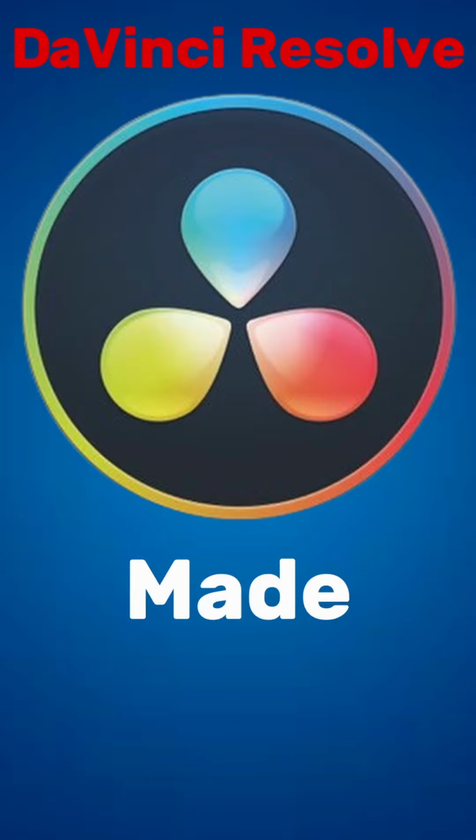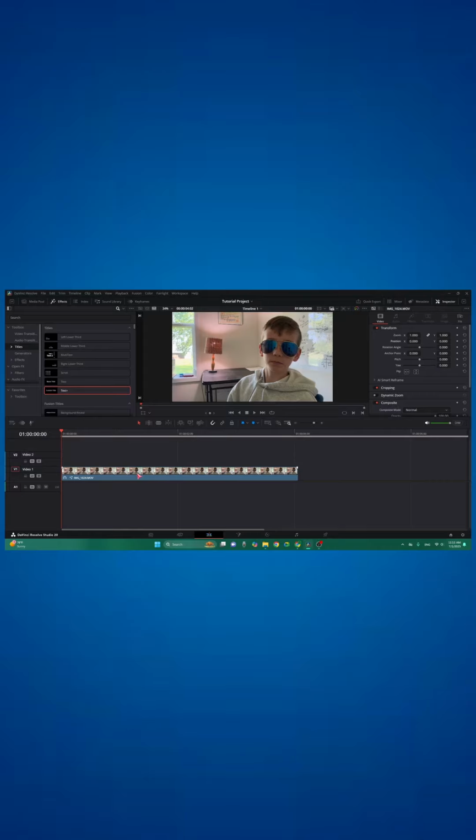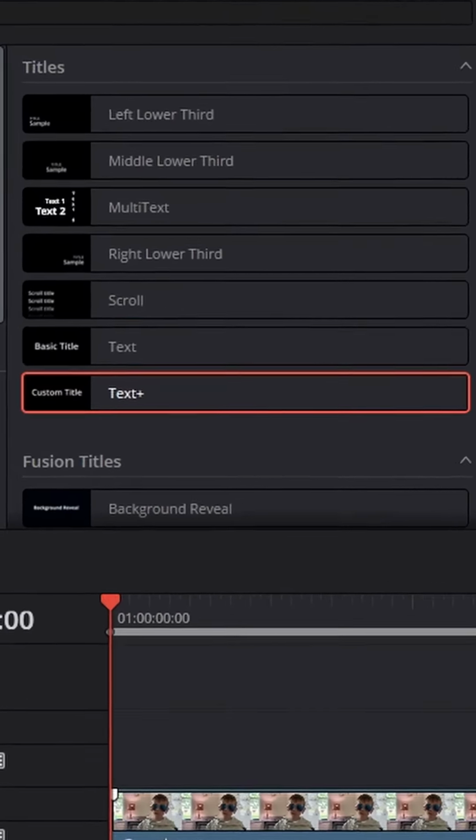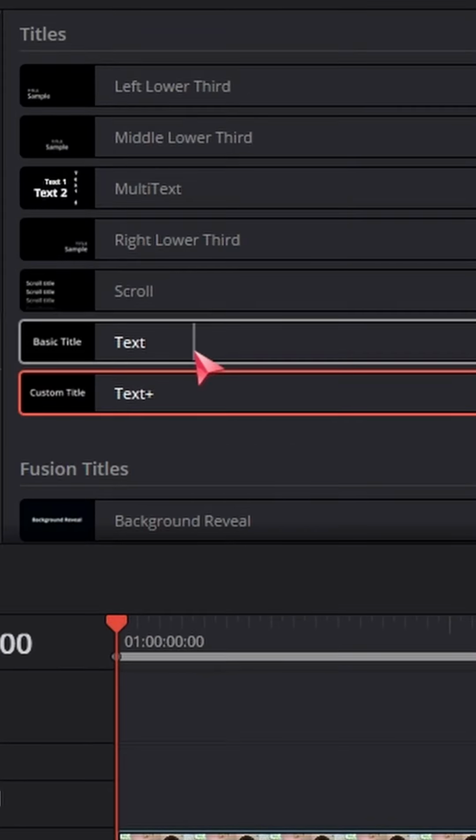DaVinci Resolve, made simple. Here's how to make the typewriter effect on text in DaVinci Resolve. First, make sure your text is Text Plus, not just basic text.